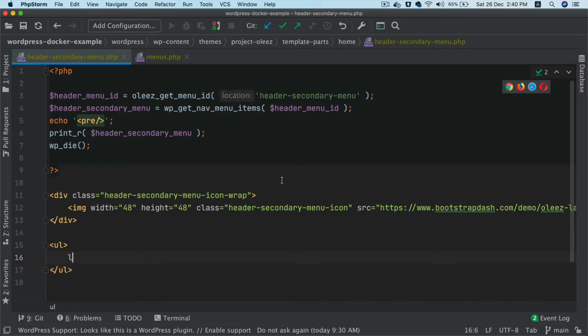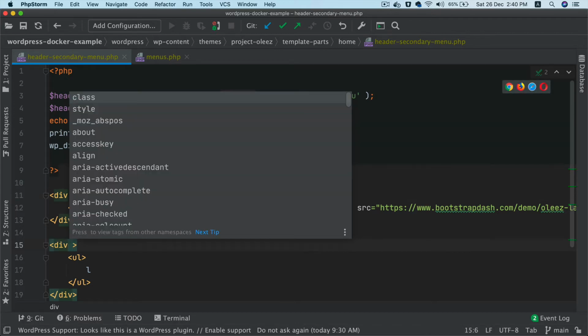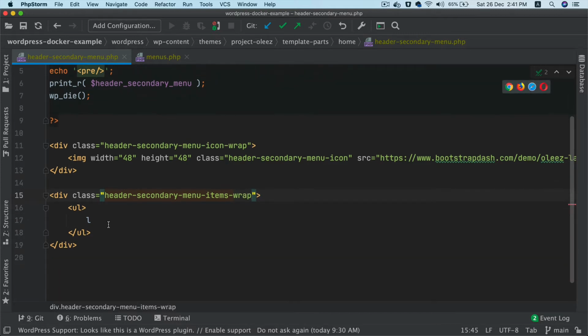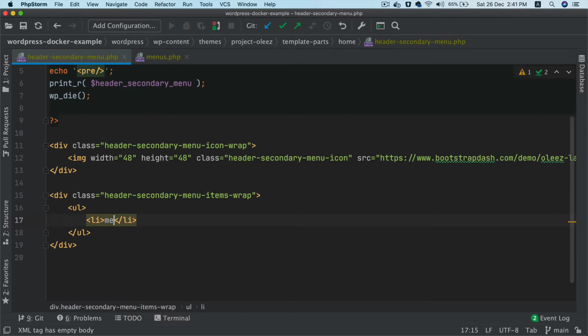So let's put that inside of a div first, and let's give it a class name of menu items wrap, and this will be like multiple list items like menu 1, or maybe about, home,